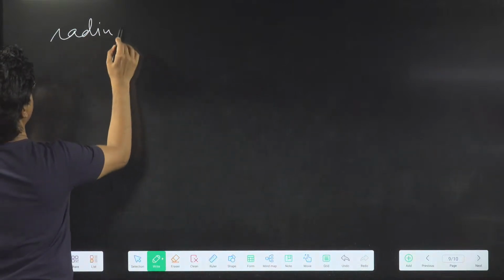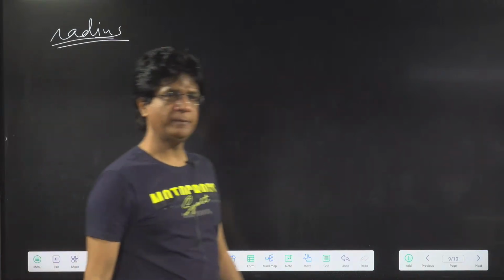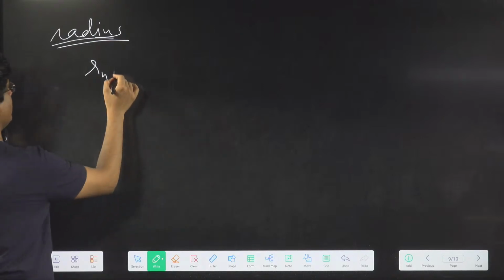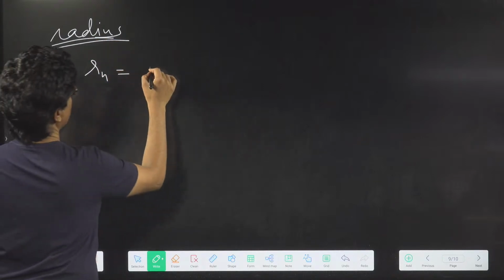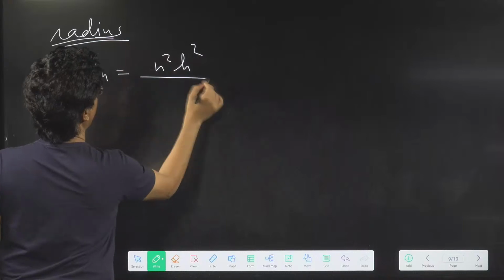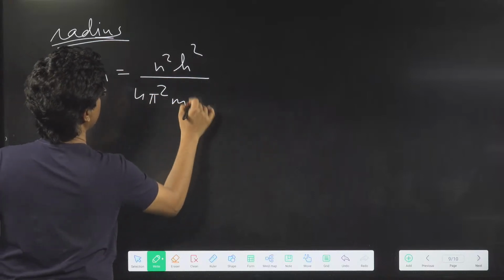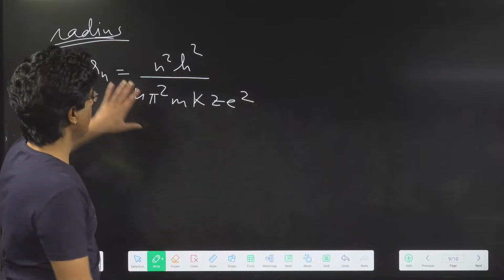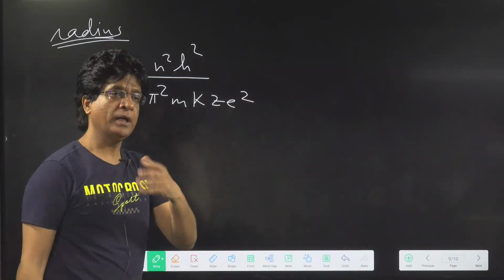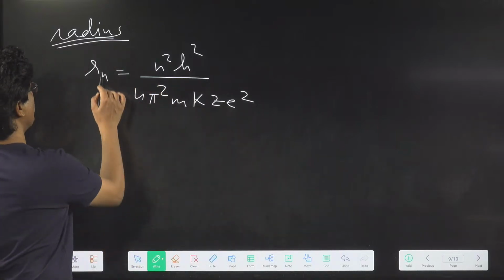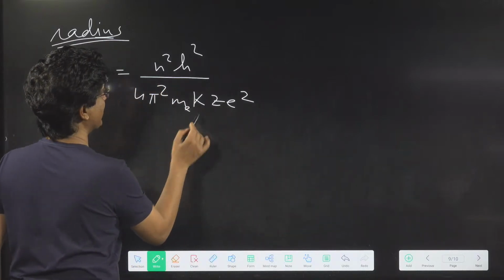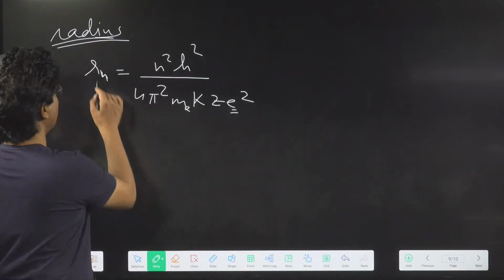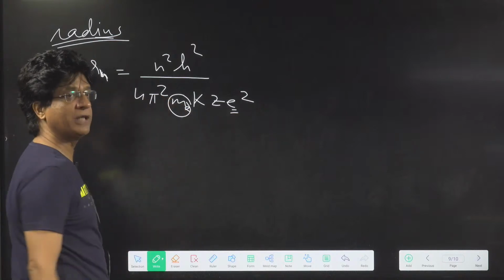Let's do the radius of all the one electron species. So actually the formula for this is R_n, where n is the orbit number, equal to what? It will be n square h square upon 4 pi square m k Z e square. Remember that. Now there are certain books in which they ask what will happen to radius if the mass changes. This m is mass of electron, this e is charge of electron.